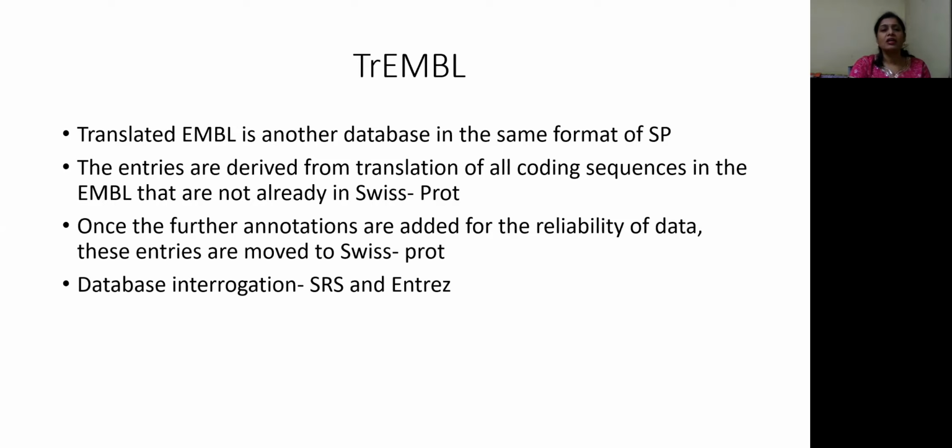SRS and Entrez are sequence retrieval tools that can be used for specific retrieval of sequences from the databases. So far we have discussed nucleotide sequence databases, 3 different databases, GenBank in detail, then protein sequence databases, SwissProt in detail, and TREMBL, which contains the translated coding sequences from EMBL not included in SwissProt. It acts as supplementary information for SwissProt. To retrieve these sequences from the databases, we also have tools like SRS and Entrez.